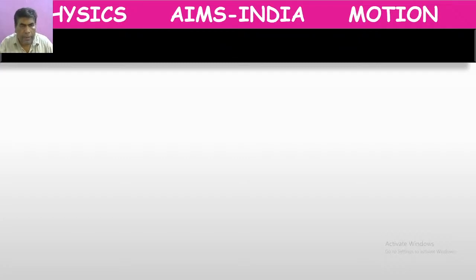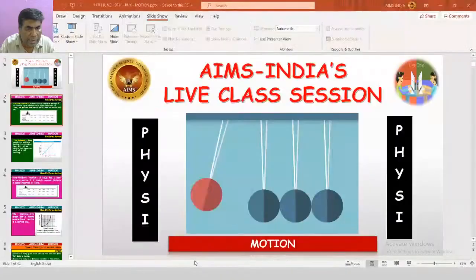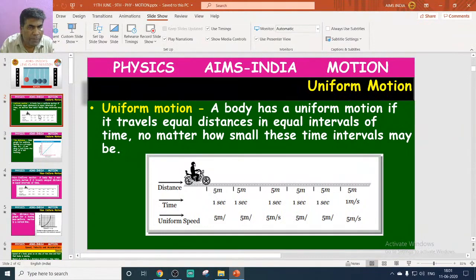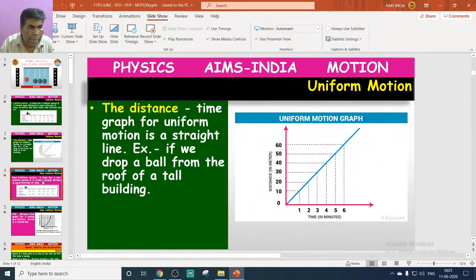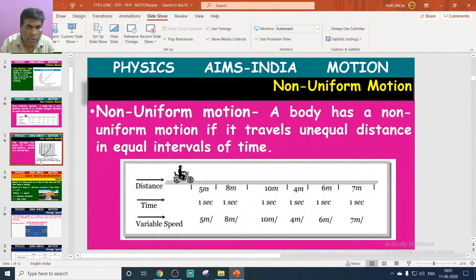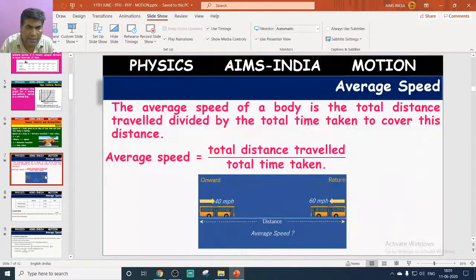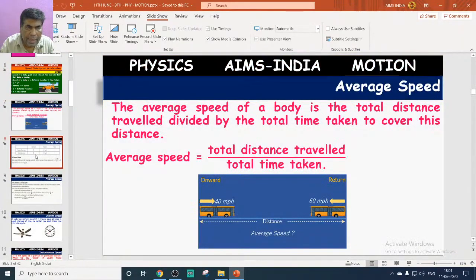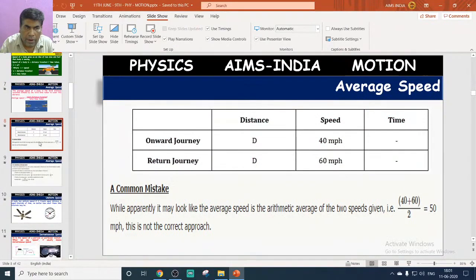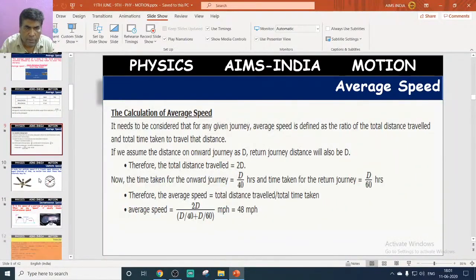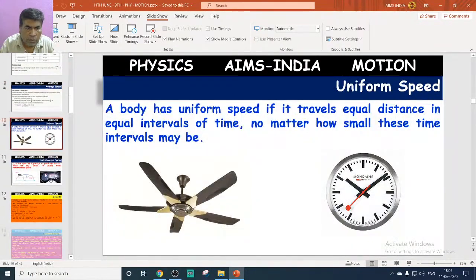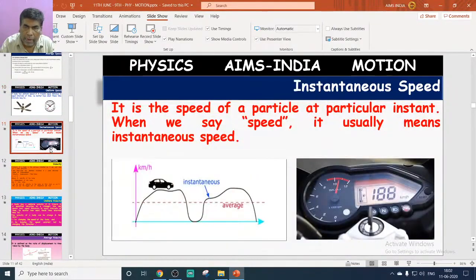In the previous class, we learned about uniform motion and non-uniform motion, and about speed. We discussed average speed, uniform speed, and instantaneous speed.